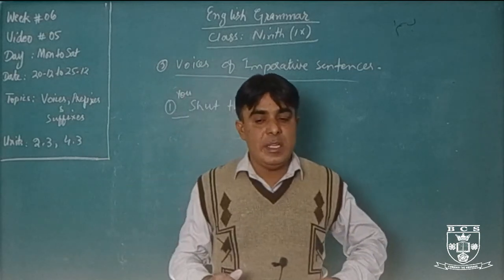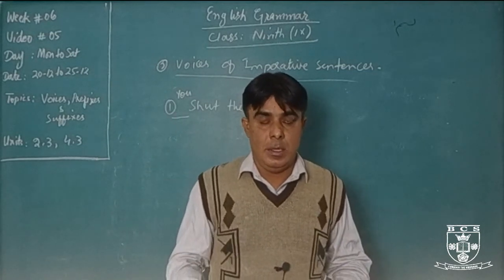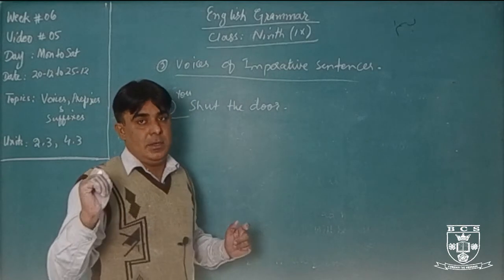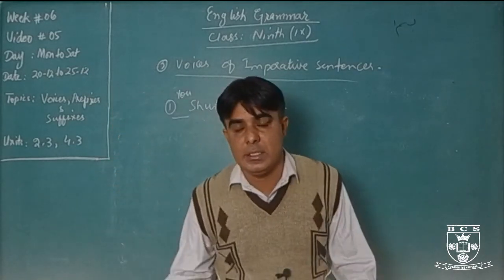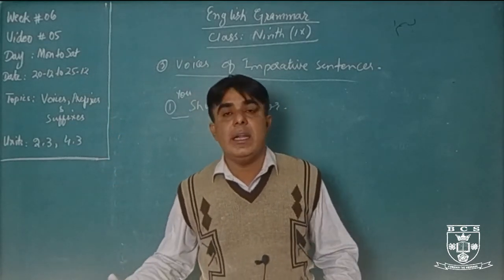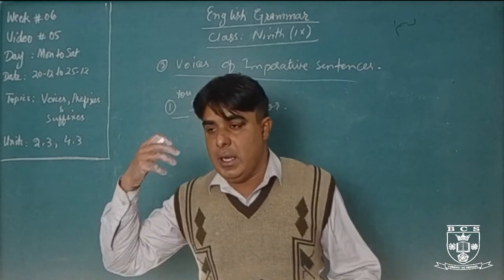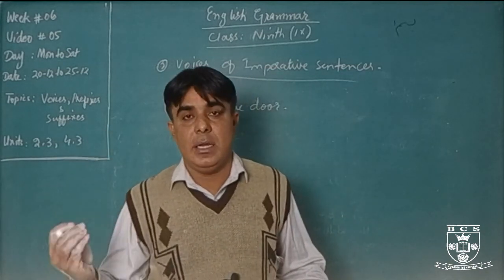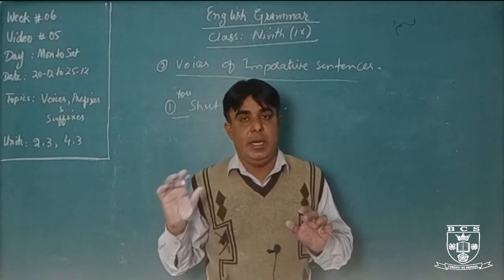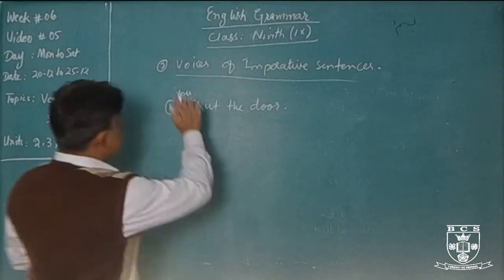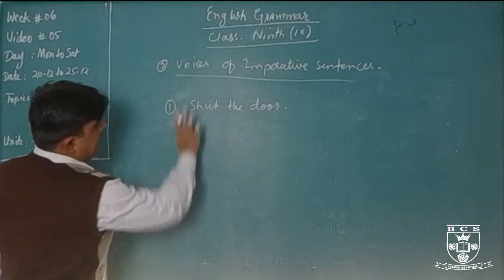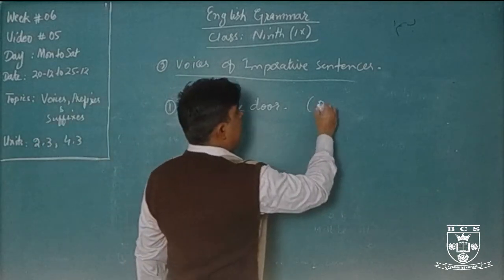Okay. First person always speaks with second person. Subject is understood here. For example, principal is sitting on the chair and he or she will order the peon, bring the chair. The subject will be understood here. Okay. So subject is understood here. Subject is missed here. This is the active voice.